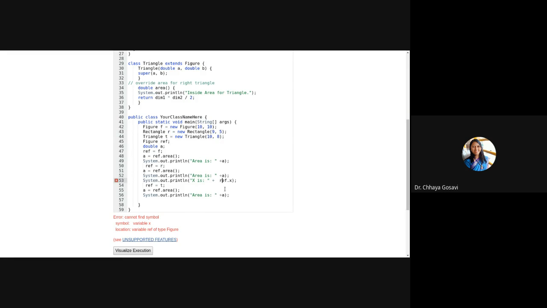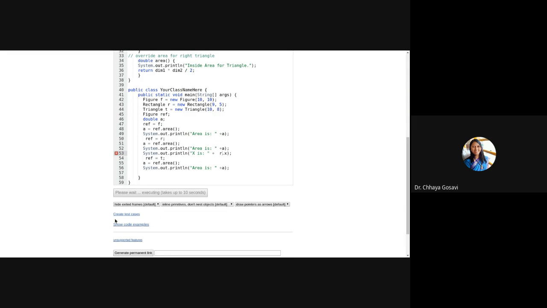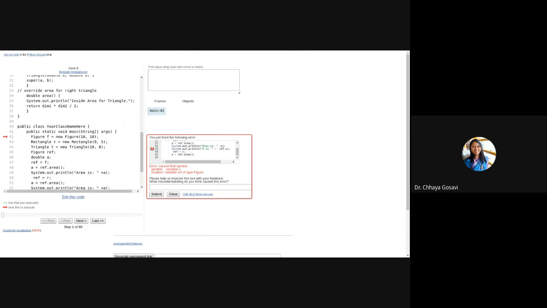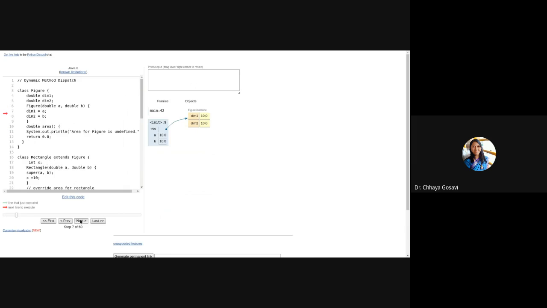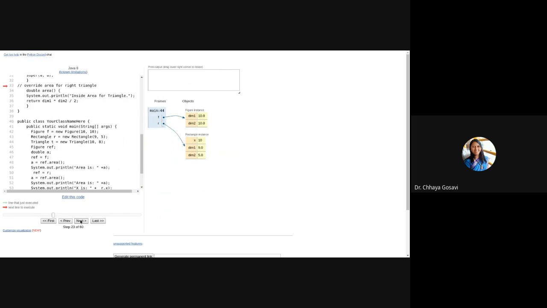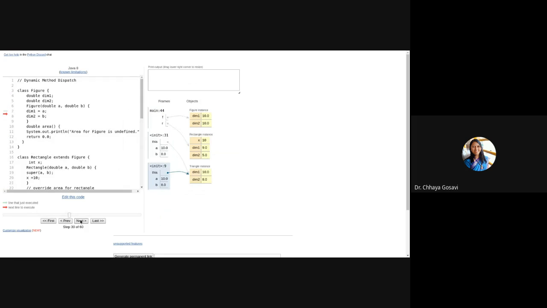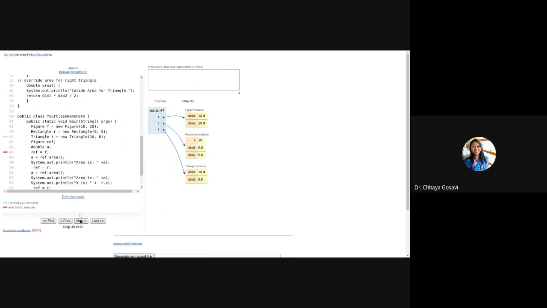Instead of ref, if I write r.x, it will not have any problem, because x is defined in rectangle and you can print r.x. So even if a parent class reference is pointing to a child class object, it will not refer to all variables and methods. It will refer to only those variables and methods which are common between figure and rectangle.